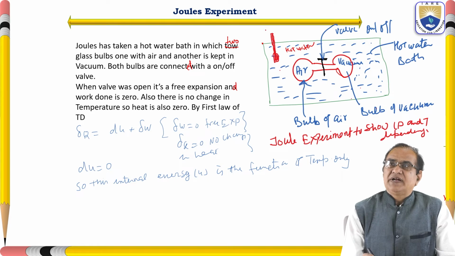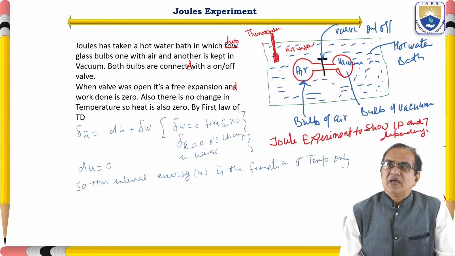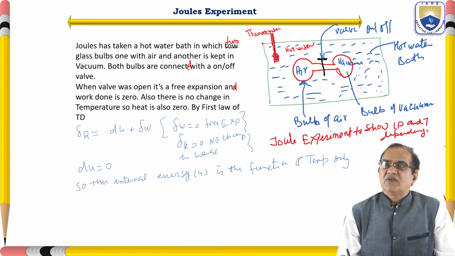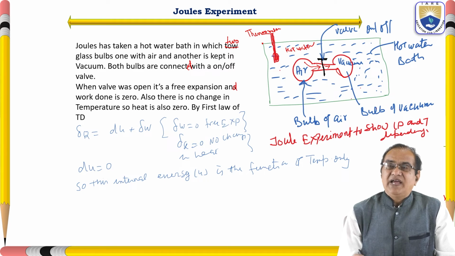Here is a thermometer. Bulb of air, bulb of the vacuum. Here is the hot water bath. And here is a valve. This valve, if you open, this air will go from here to this side. And all of a sudden, if you open, there will be a free expansion.